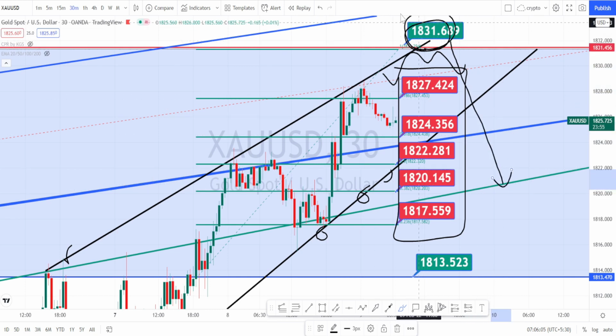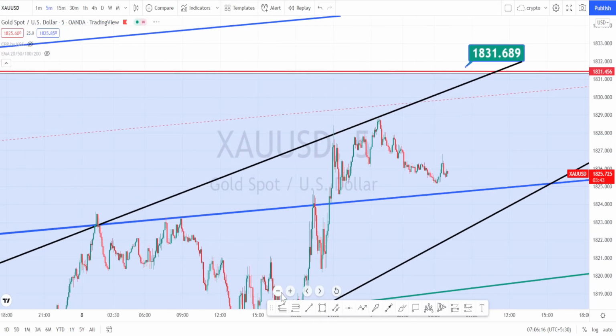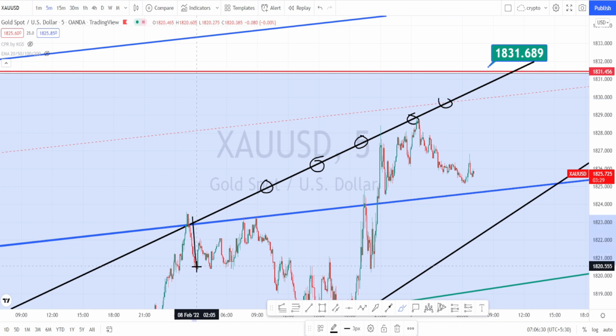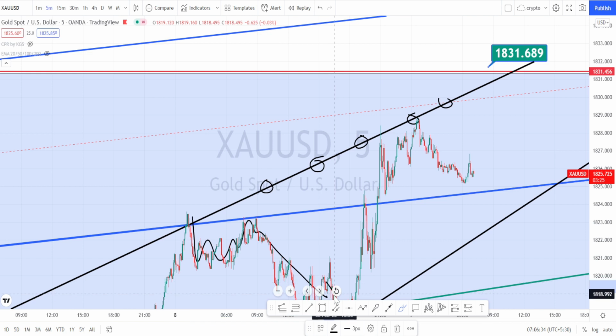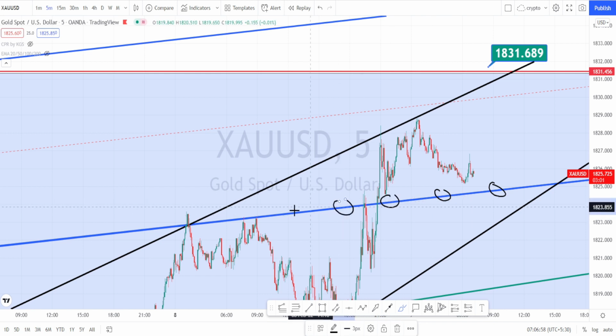Let us do the analysis in 5 minutes time frame. I am in 5 minutes time frame now. When we look at the price action in 5 minutes time frame, we know that this trend line or the resistance line is acting as a very strong resistance in 5 minutes time frame, and whenever the price action tests this resistance line, you can notice that trend reversal had happened. So currently also the price action is testing this resistance line and trend reversal has happened, and this trend line or the support line will be acting as a very strong support for now.